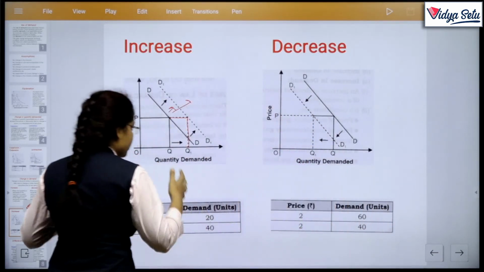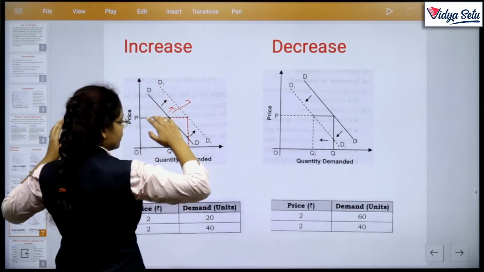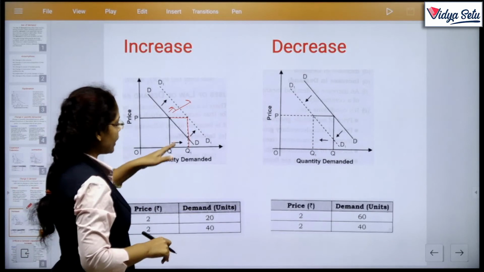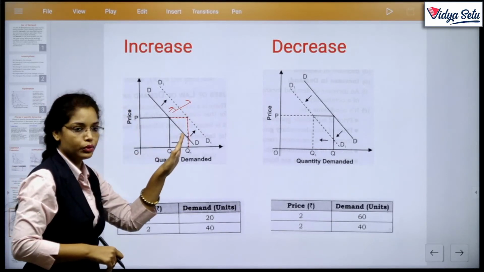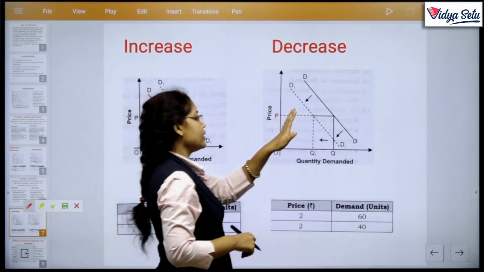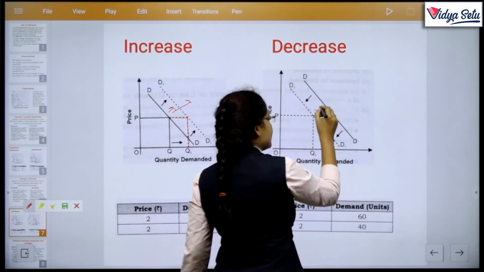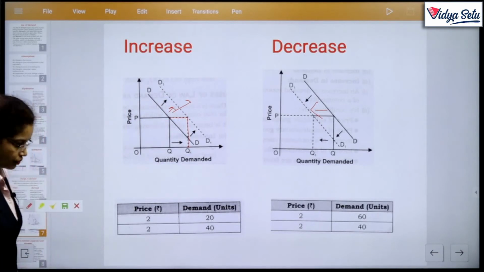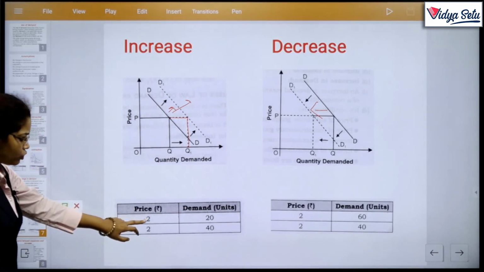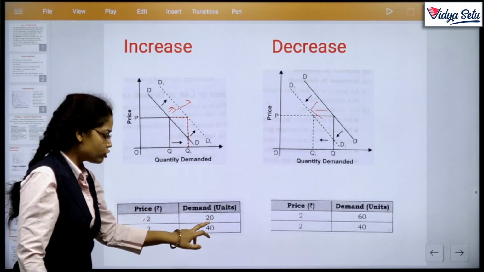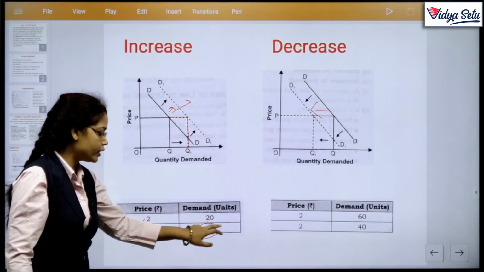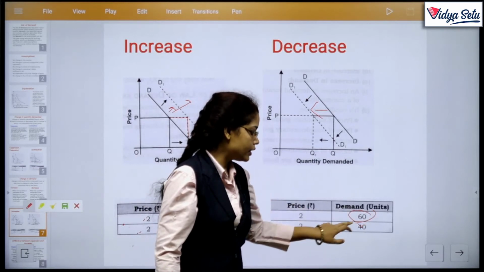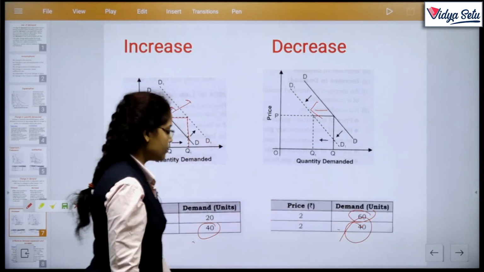If you draw the curve, then on the right hand, if there is a right hand shift, यानी कि rightward shift, the demand curve will increase, and if there is a leftward shift, then it is considered a decrease. Same price, consumer demands more units, first 20, then 40. Same as it is, first demand 60 and then 40, just opposite. Okay?